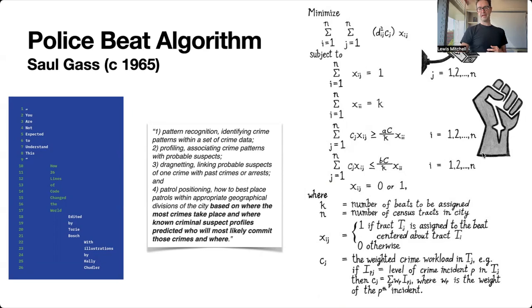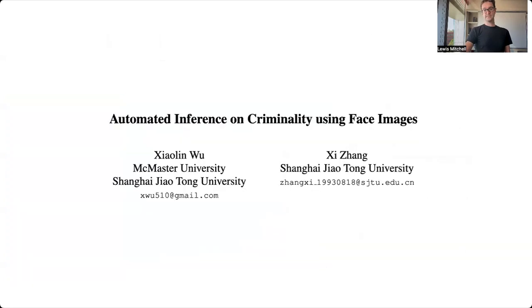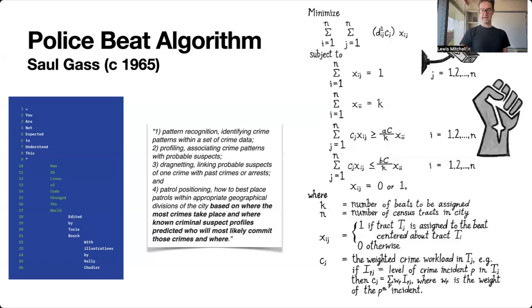Here's a picture of the mathematical algorithm. It's a piece of operations research, a field of mathematical optimization, so there's an optimization algorithm being run there. You can think about the issues with this straight off the bat. I think you have to really interrogate what is the data that's going into these algorithms. It's difficult to know what that is, and what the outputs are, and whether those algorithms are more likely or not to be biased against different demographics, different groups of people. So it's a case of garbage in, garbage out a lot of the time with these algorithms.